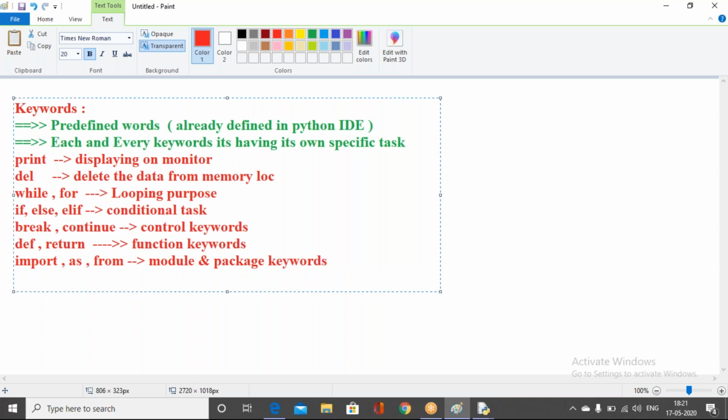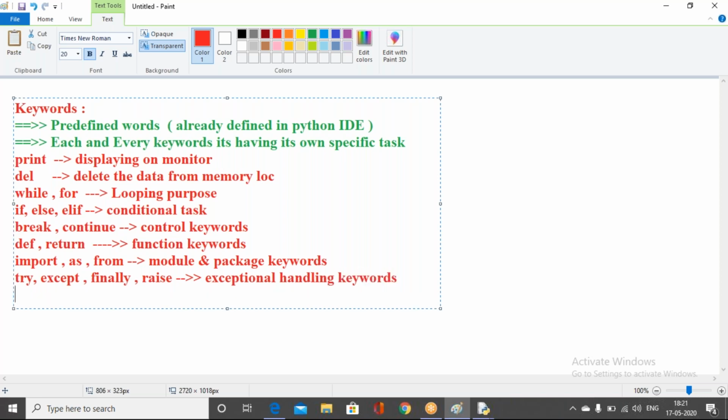Like that, we have a lot of keywords. Try and except are keywords, and finally we can also use finally and raise. These are what we call exception handling keywords. If you want to handle exceptions, then we can use these particular keywords.